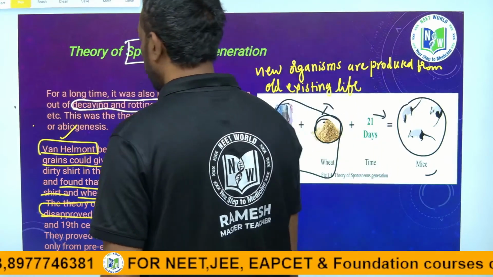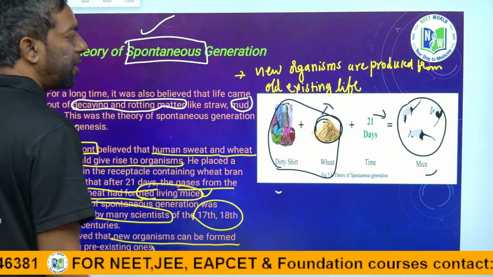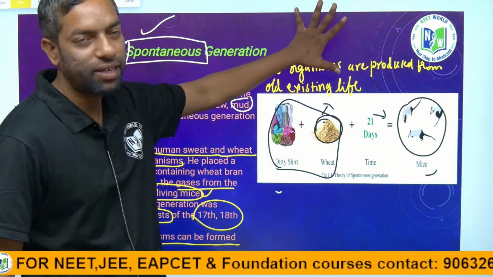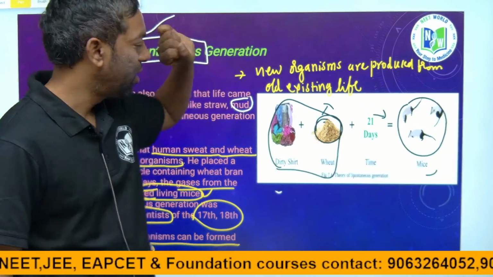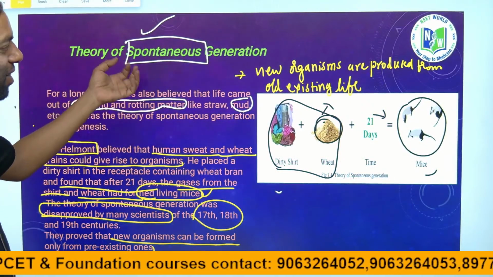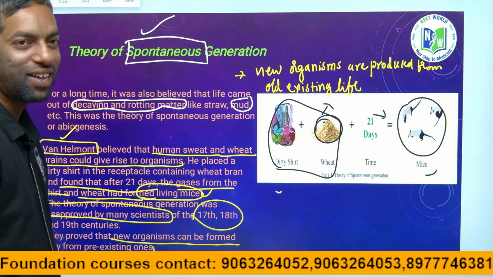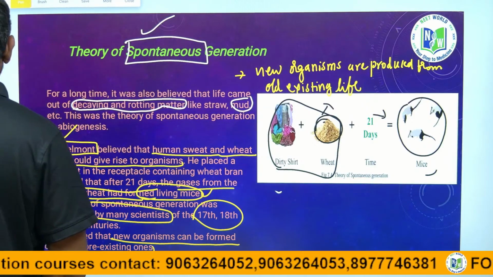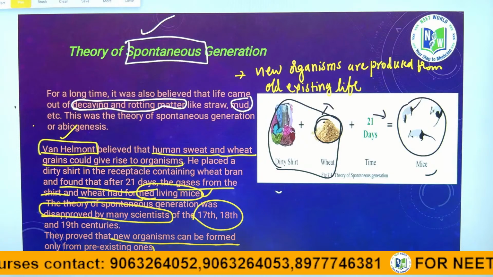Old existing life, they proved it. This theory is completely against this statement, guys. This is about the theory of spontaneous generation: suddenly creating life from non-living material.